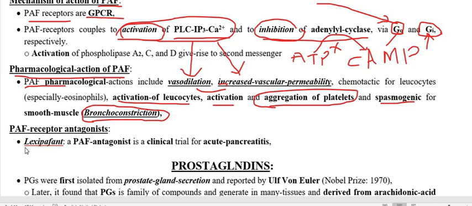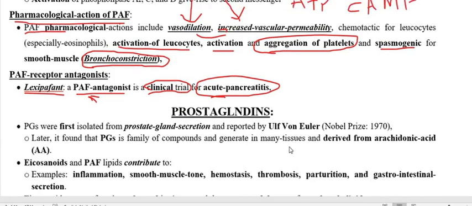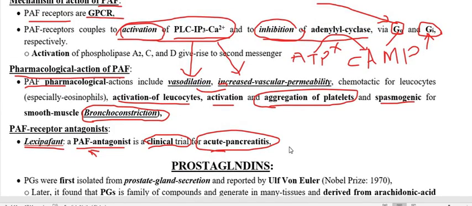A drug like lexipafant is a platelet activating factor antagonist, and this is under trial. It is used in acute pancreatitis, meaning to remove the inflammation of the pancreas, because platelet activating factor participates in the inflammation. So this is all about the platelet activating factor, the fatty autocoid, and also about the polypeptide autocoid kinin that we already discussed.